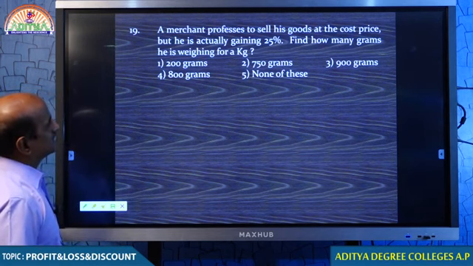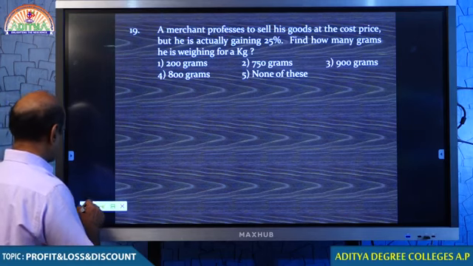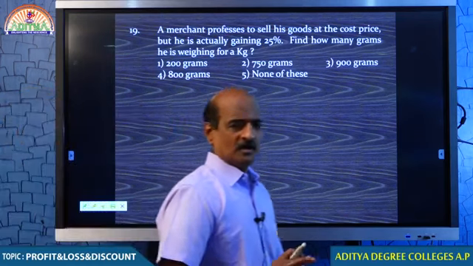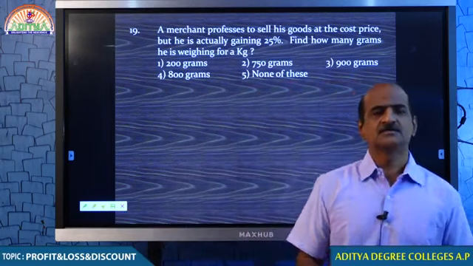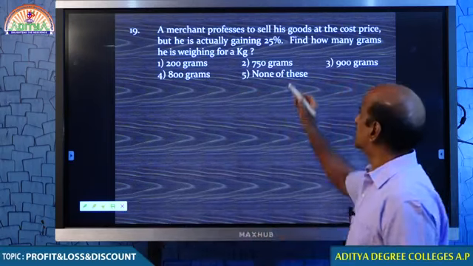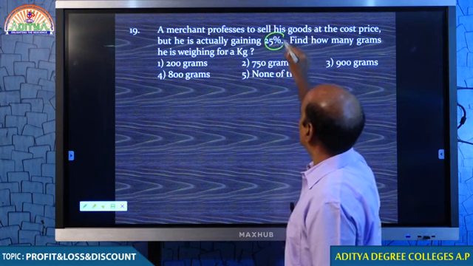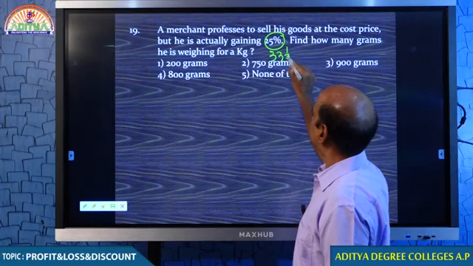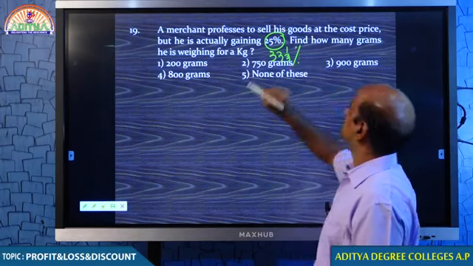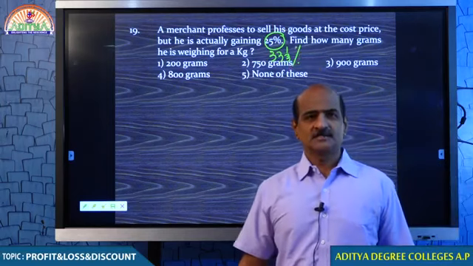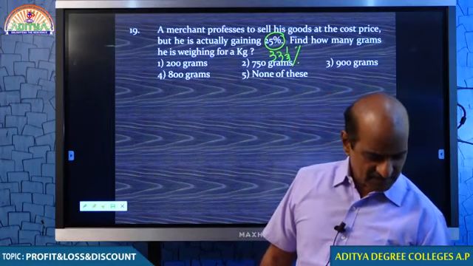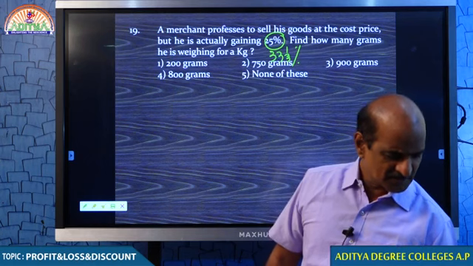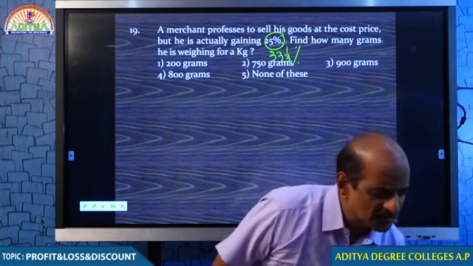I just want to make a little change in this question, not very big. Just look at question number 19. I do not want to make many changes, I want to make a very simple question. In place of 25%, if we have 33 1/3%, how do you do it? Come on student, answer the question. Tell me.